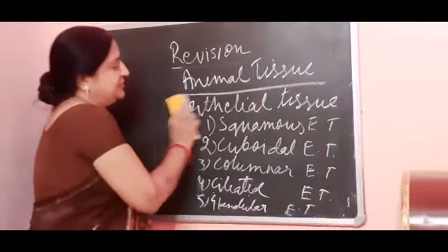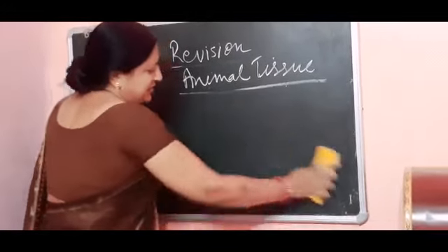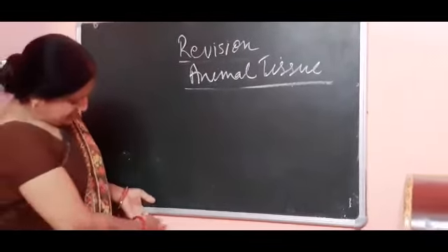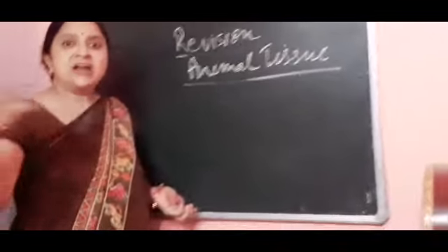Now the next animal tissue is connective tissue. By the name, we come to know that these connective tissues have the function to bind the skin.